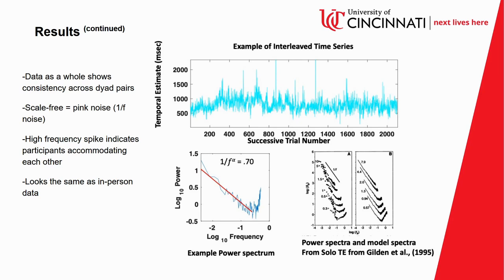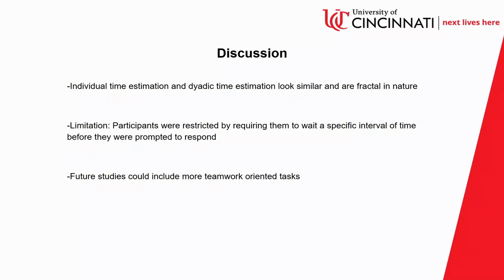Results look strikingly similar when compared to in-person data, shown on the bottom right, showing similarity between individual and distributed cognition. The data showed significant evidence for entrainment's existence in an online setting. As you can see, the graphs for the individual time estimation and dyadic estimation look very similar and are fractal in nature.